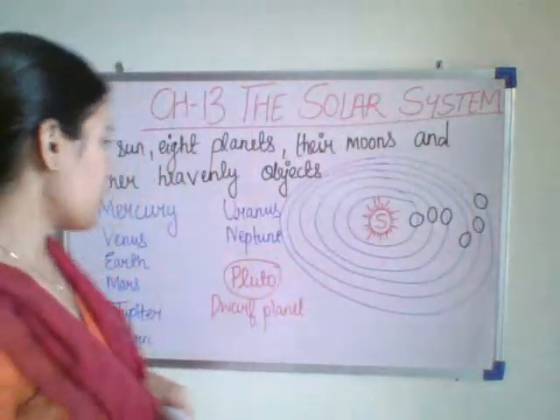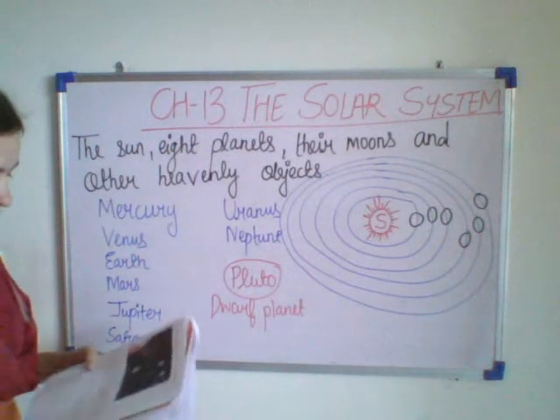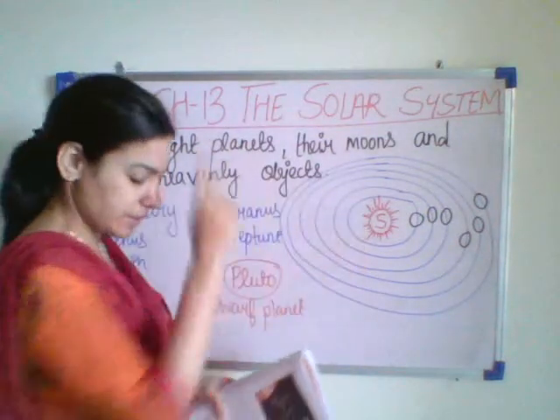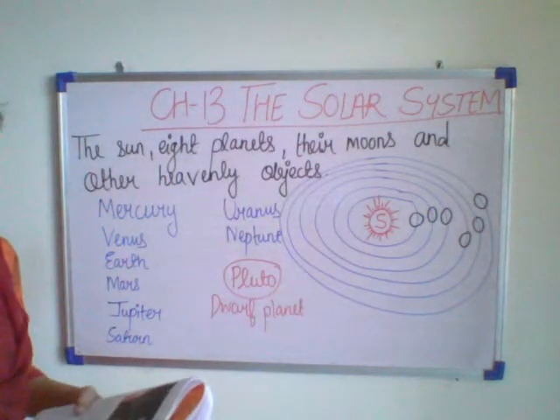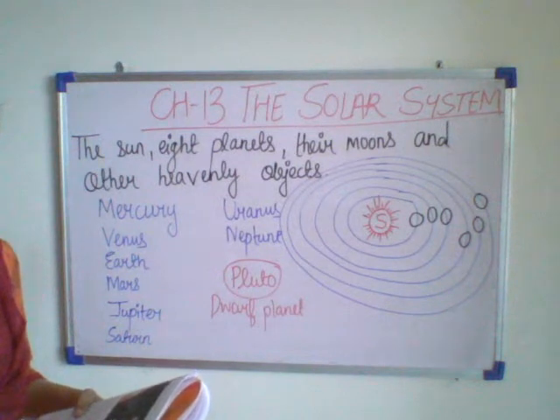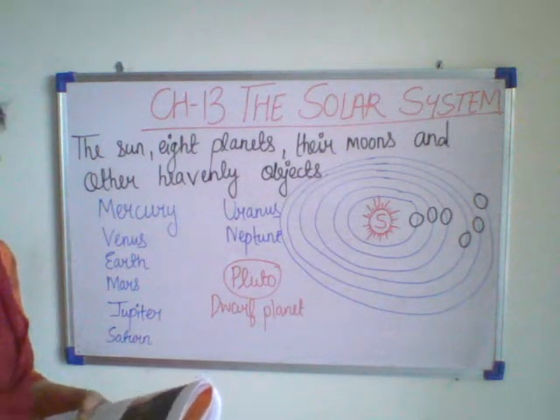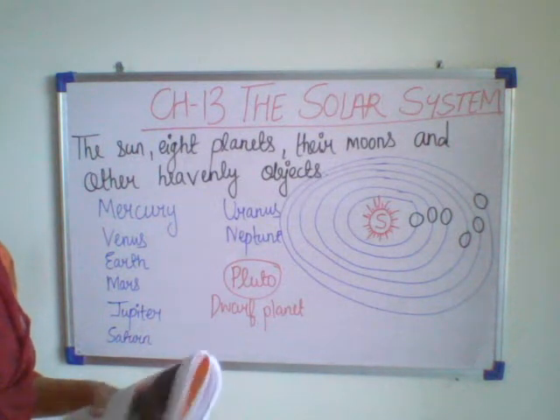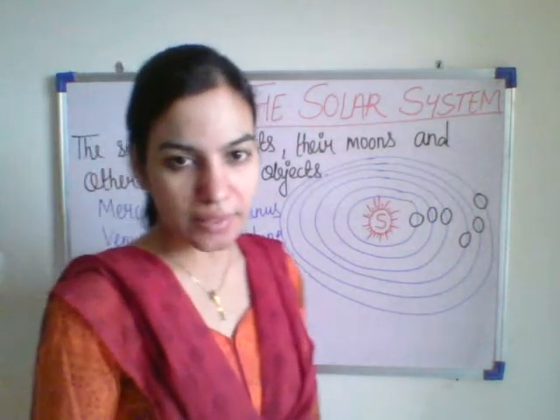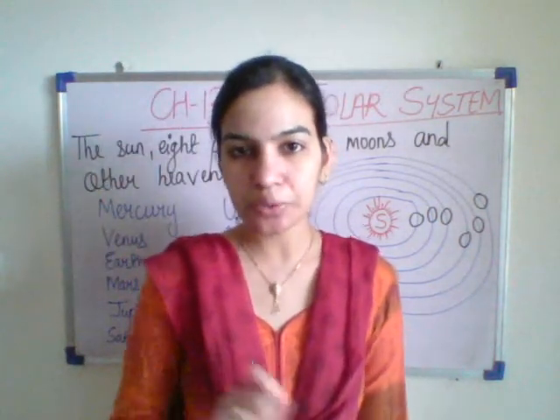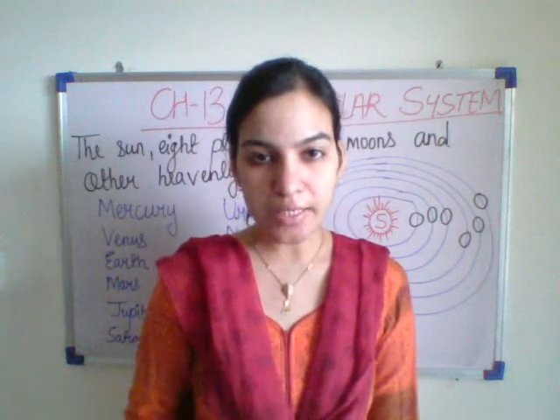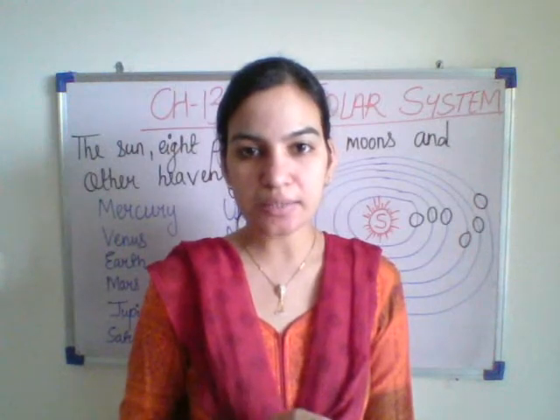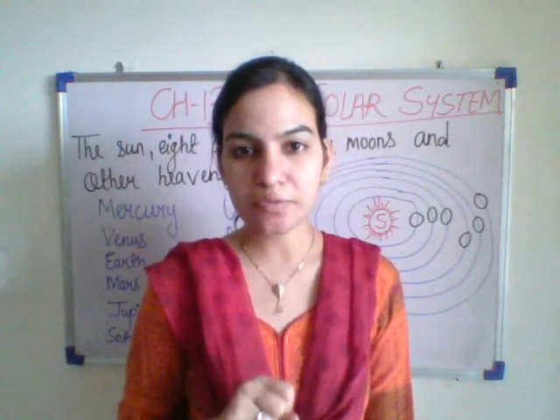Now let us read about these planets one by one. First of all, let us read about the sun, which is there at the center. The sun is a hot ball of glowing gas that gives us heat and light. It is in the center of the solar system and it is the star nearest to Earth. You know that the sun is a star. What is the nearest star to the Earth? It is the sun, the nearest and the largest star to the Earth. It is there at the center and it is very hot.